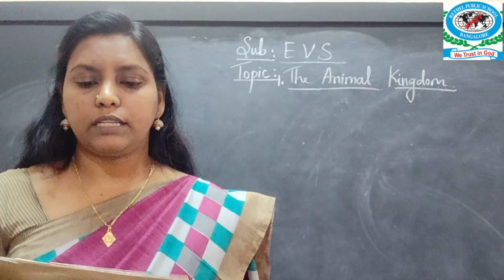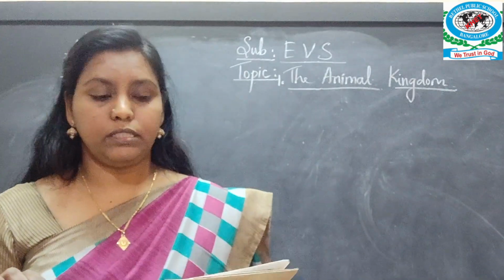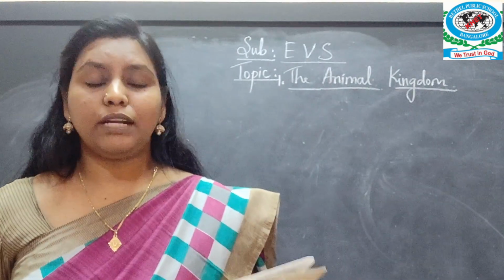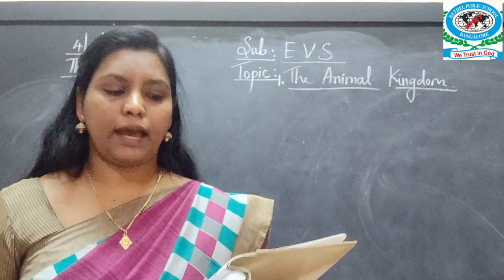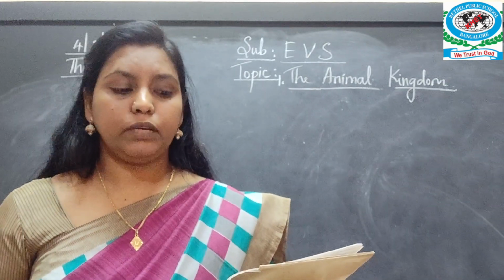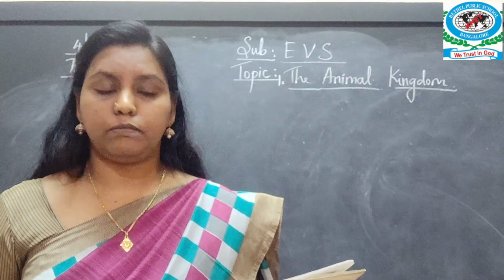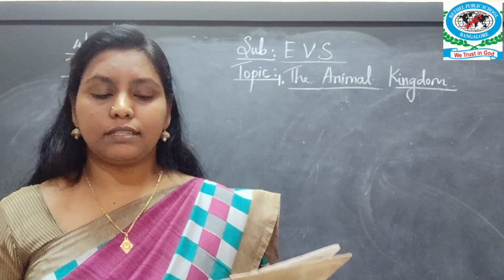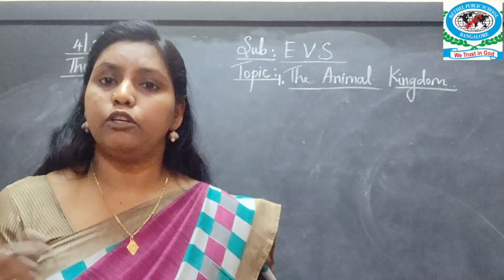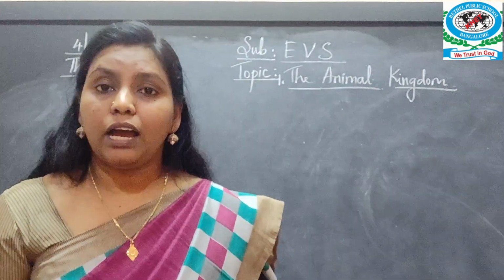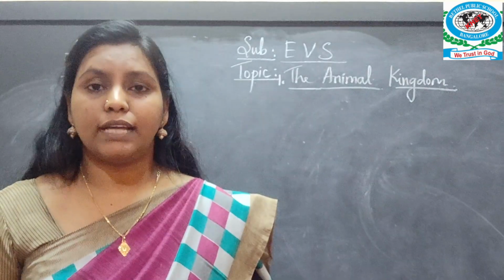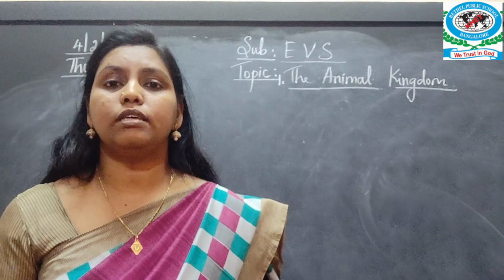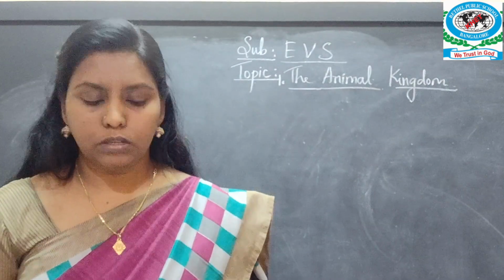In your previous class, you have learnt about different animals. That is your last class when you were in 3rd standard. You know that birds and insects are also animals. Do you know that we human beings are also animals? Observe the animals that you see around you. Identify the similarities that you find between animals and yourself. Even we are called the animals. God has created us, isn't it? God has created animals, God has created birds, and even us, human beings also.